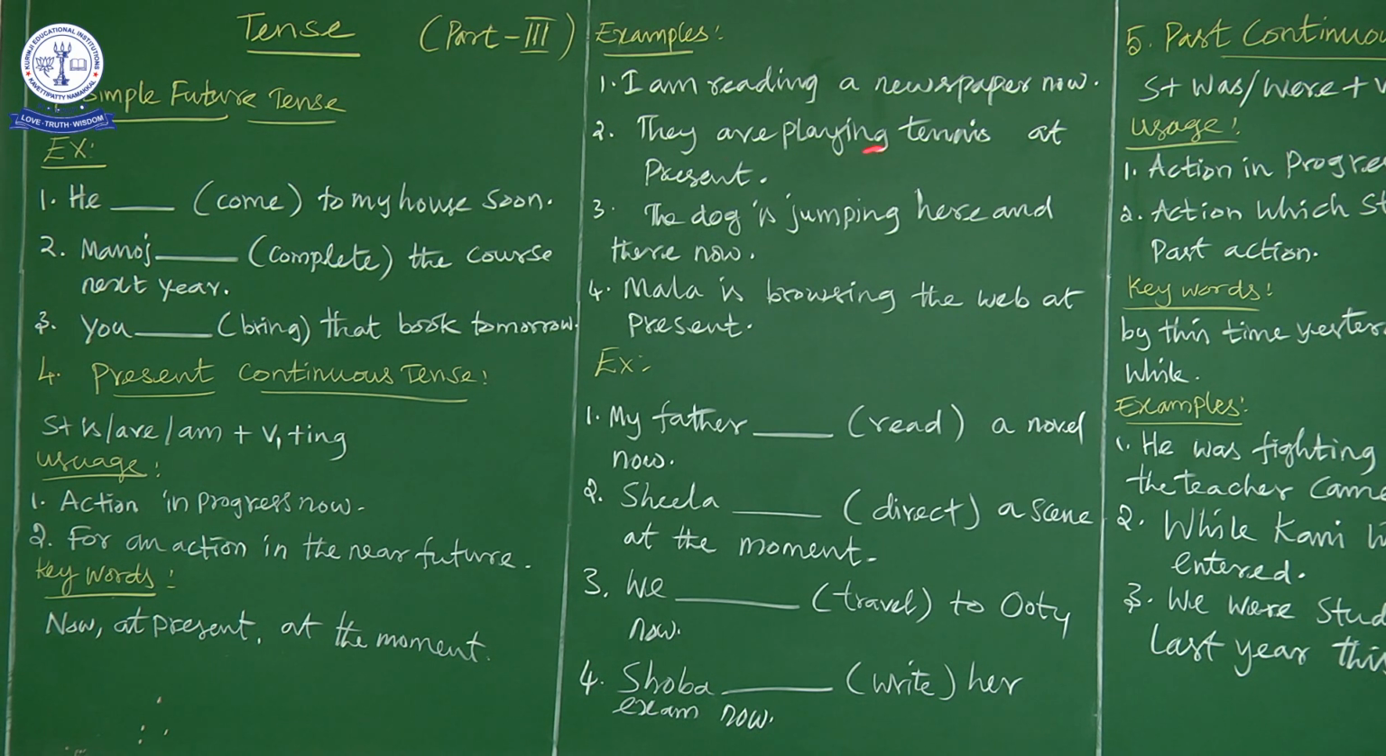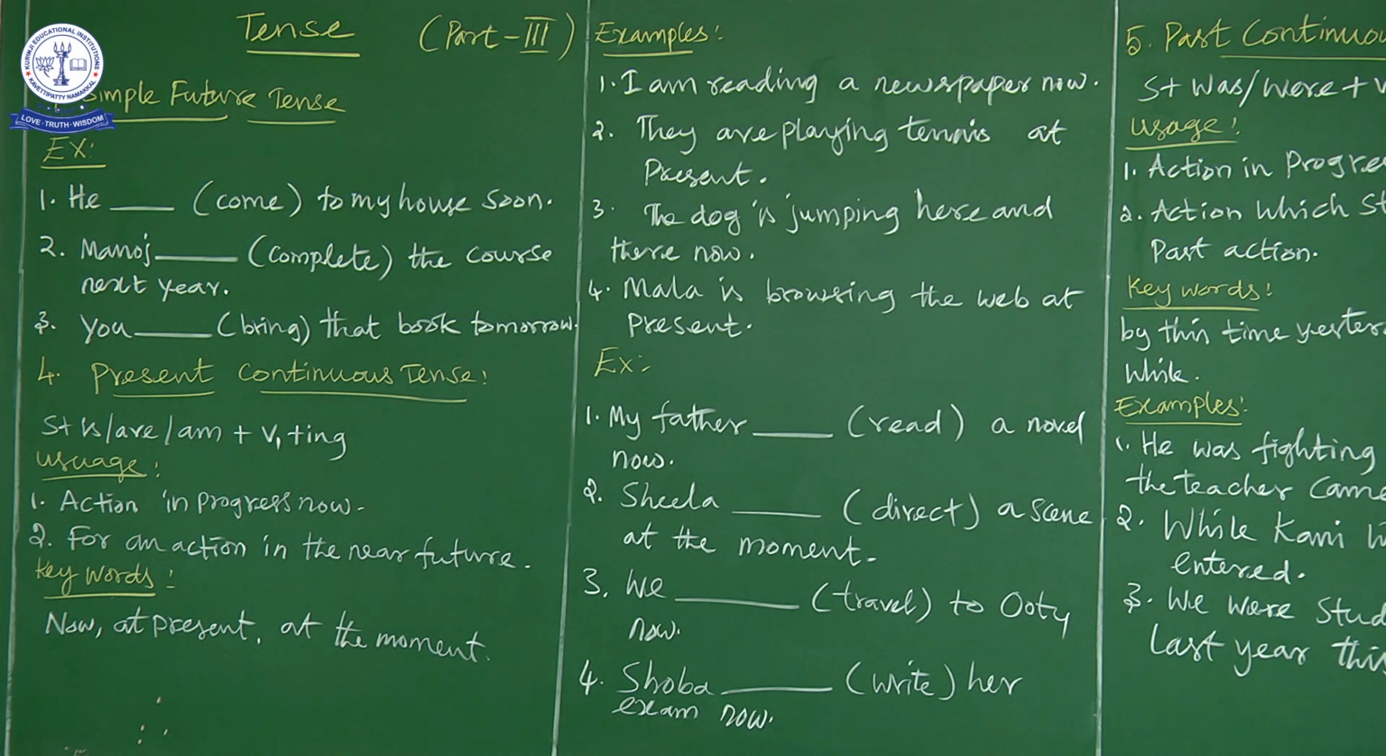I am reading a newspaper now. Okay, this is the first example. Then why should we take this particular sentence in present continuous tense? What is the reason that we should use present continuous tense for this context? Why? Now you see the keyword now. So the now refers to what? At the time of speaking.